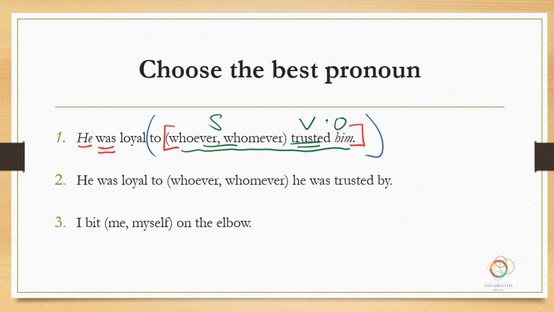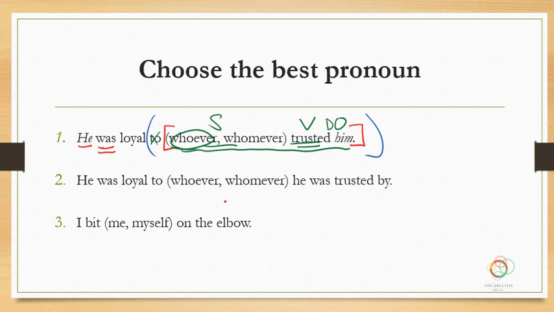Subject, verb, direct object. Okay? And so since you need a subject, we're going to choose whoever trusted him. It doesn't matter that you had a to there. Okay? This is controlled only within that clause. So when we look at the next sentence, we get basically the same thing.